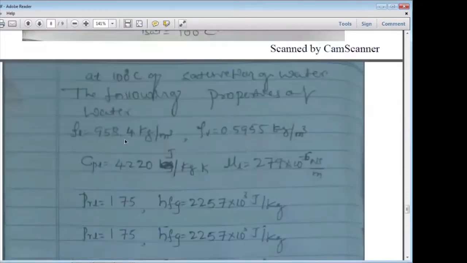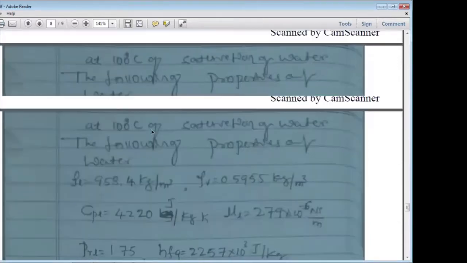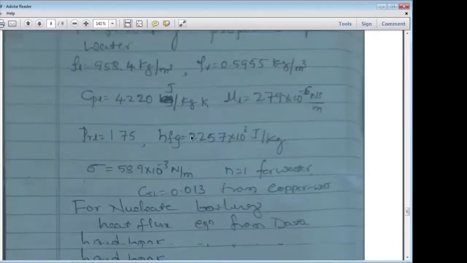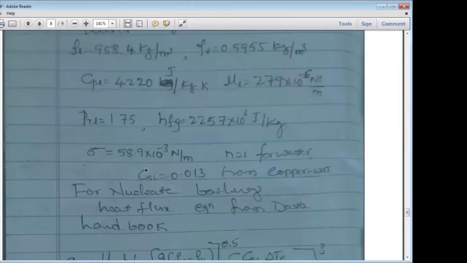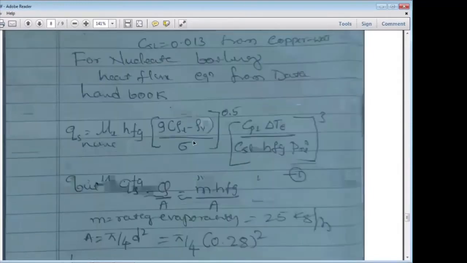Before calculating using this formula, you have to note down the properties of water at 100 degrees Celsius. Understand? I think in the previous three problems you used the same properties. And the Csf value for copper-water from the data handbook is 0.013. So for nucleate boiling, you have to note that down, then the heat flux equation from the data handbook.